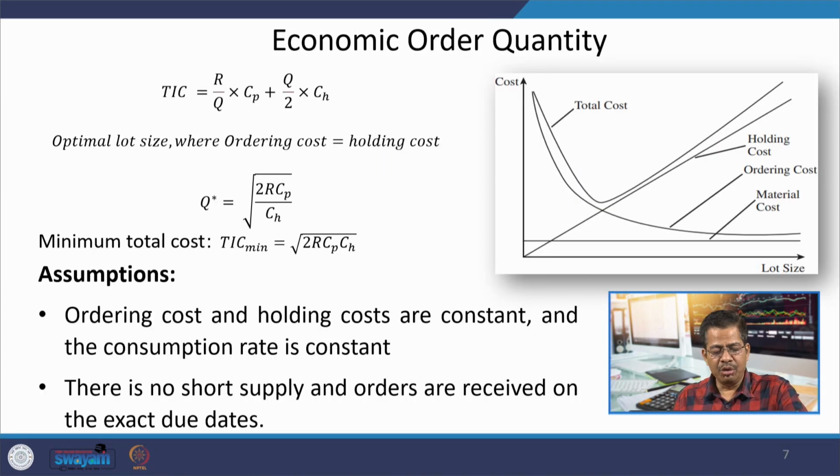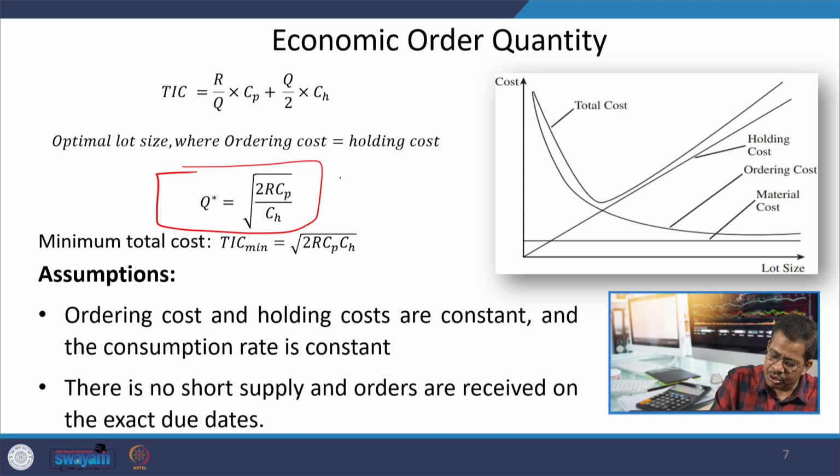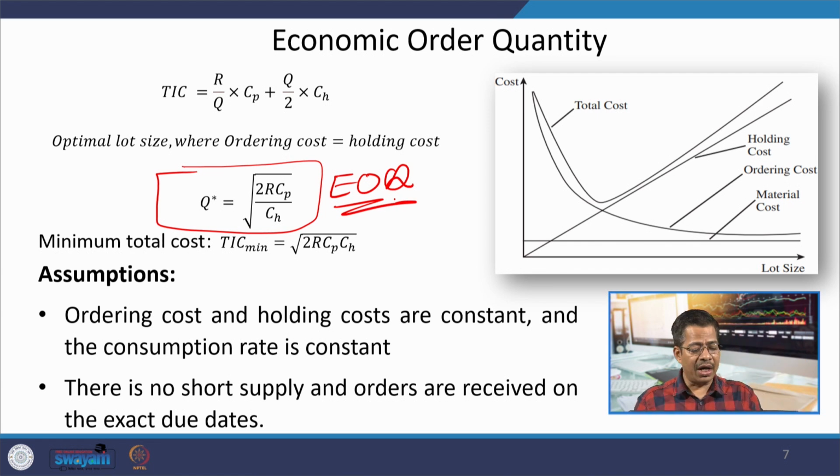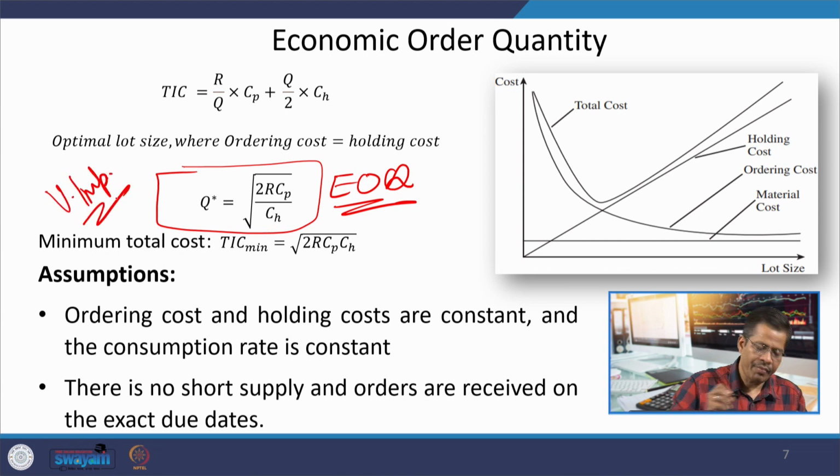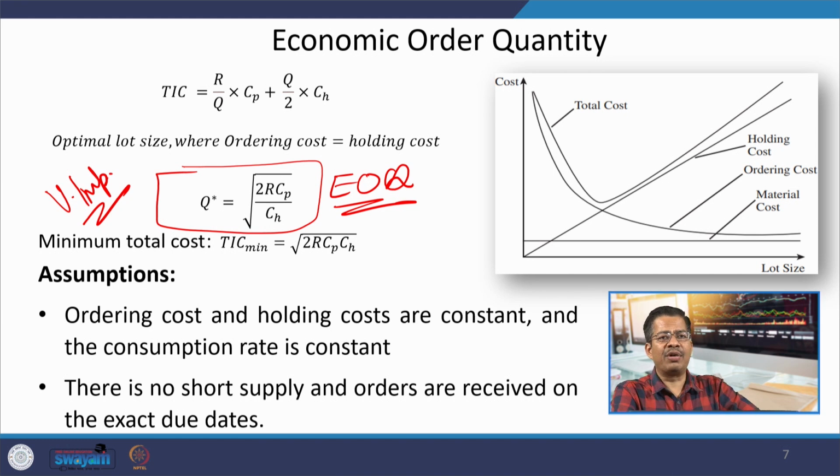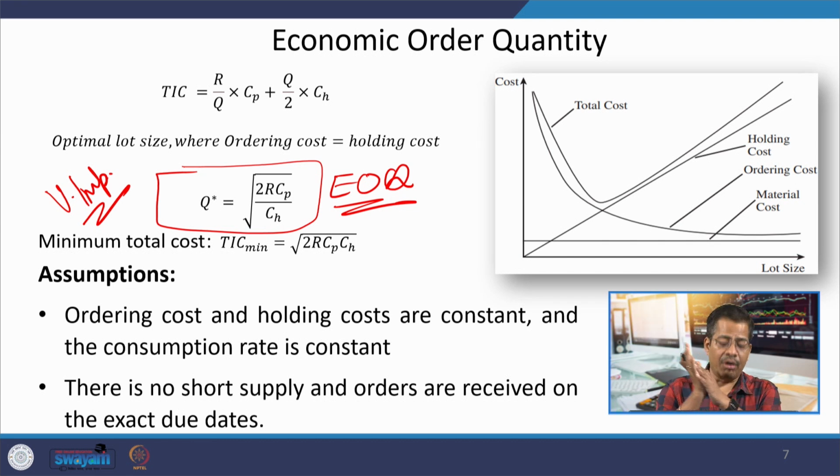And when we do the maxima minima, we get the expression which is known as EOQ, economic order quantity, under root of 2 R Cp upon Ch, a very important expression. Though in our analytics we are going to discuss more advanced things, this basic EOQ model is the fundamental of entire material management, entire inventory management. So, I request all of you to please keep this EOQ in your mind all the time.